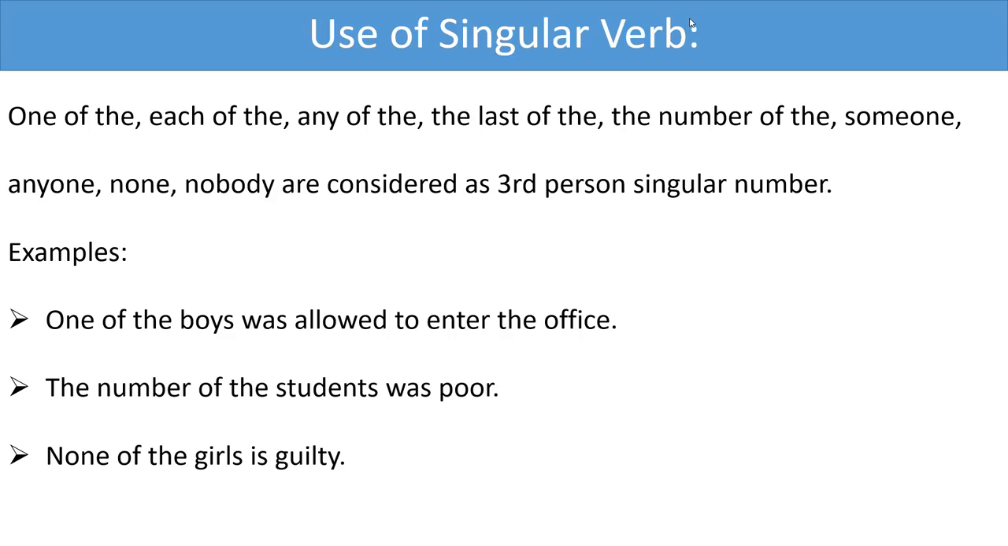ছাত্রদের সংখ্যা বোঝাচ্ছে, সংখ্যার সঙ্গে আমরা verb ইউজ করব। The number of the students was poor. None of the girls is guilty. কেউই না, কোনো মেয়েই না। So the subject is singular. None of the girls is guilty. None is here subject and you have to use is here.